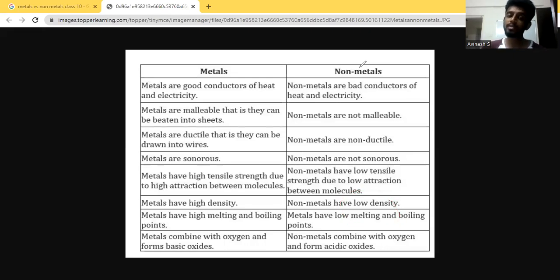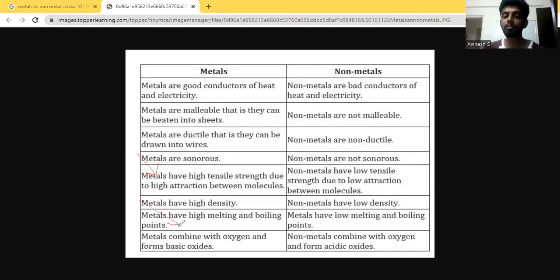Also, when it comes to this point, because it has a lot of strength, metals are used in very important structures, like for example, construction of bridges, construction of flyovers, we use metals, construction of ships, we use metals. That is because they have very good strength. Because they have high density also, we use them in construction for grill gates and all that.